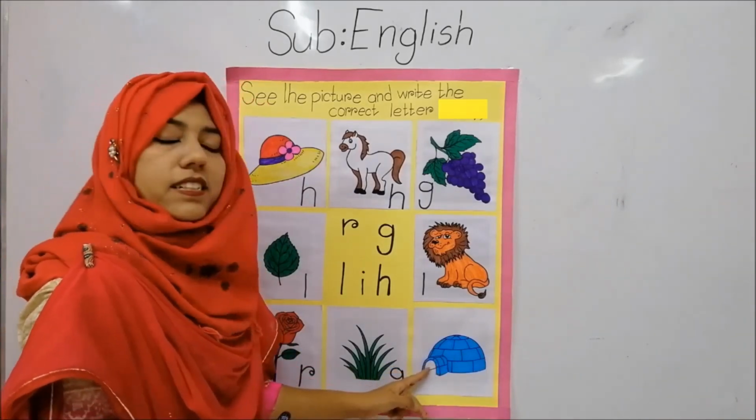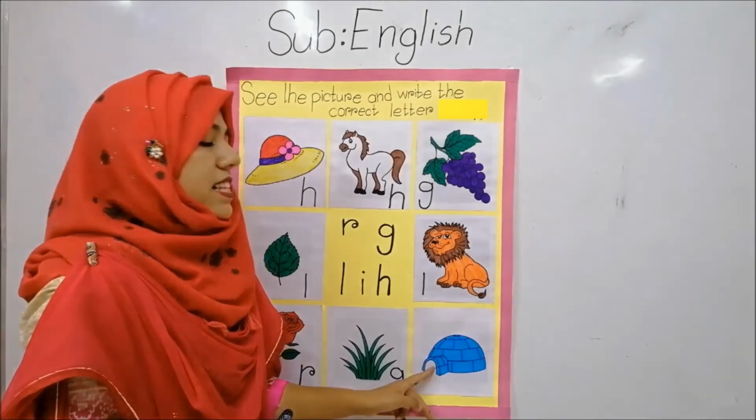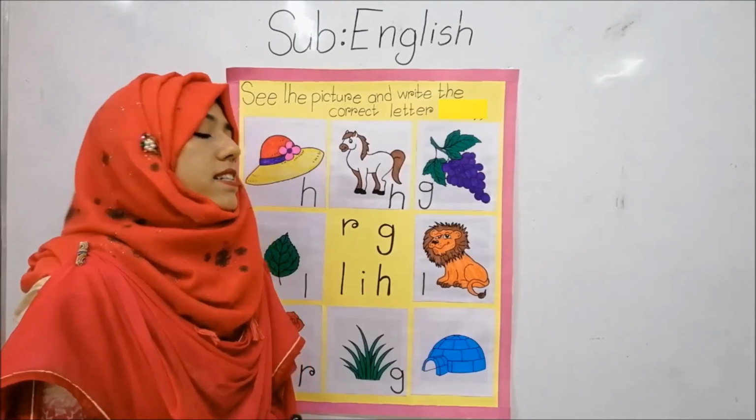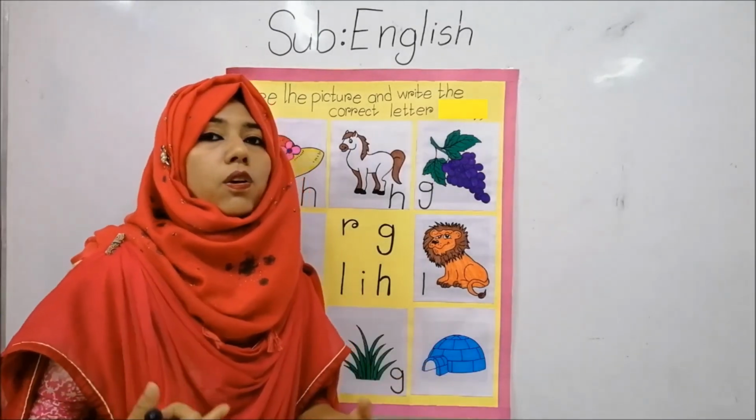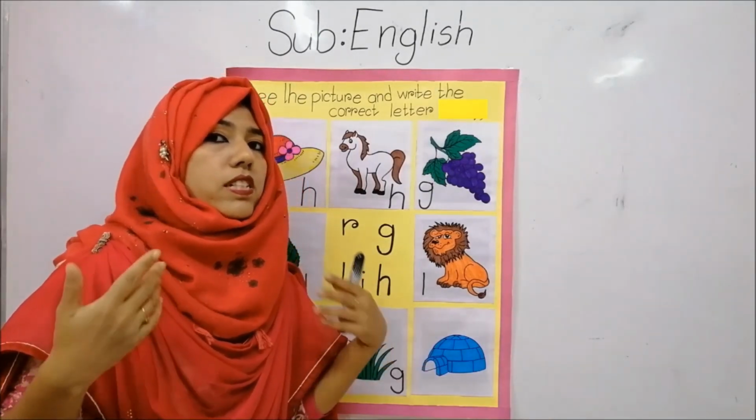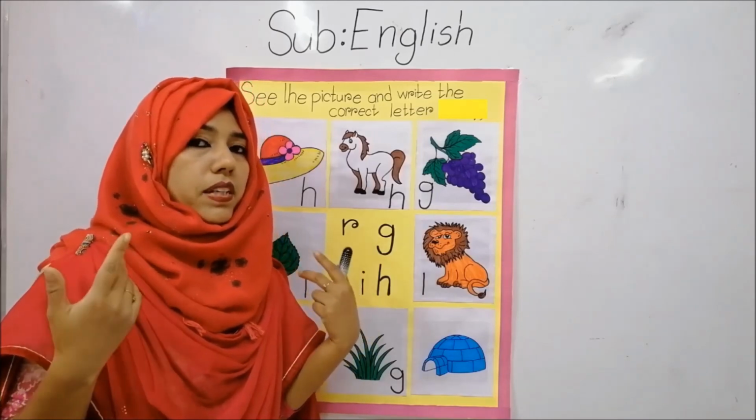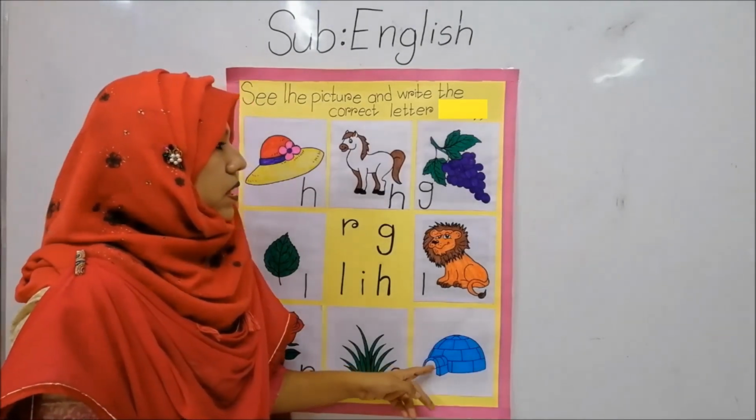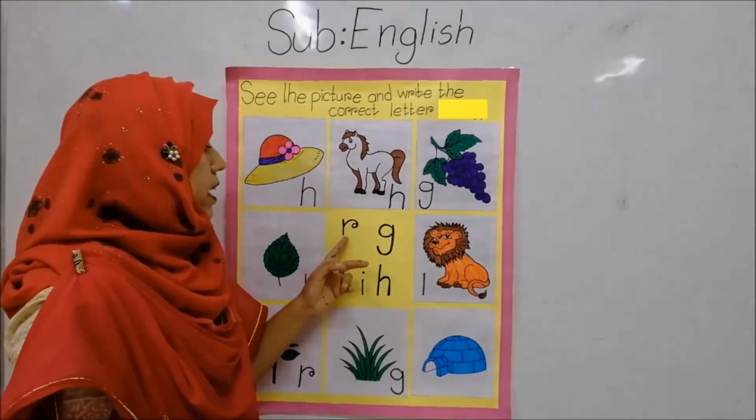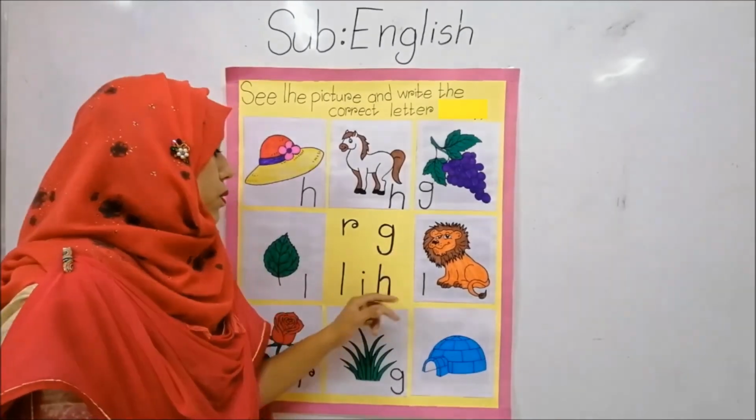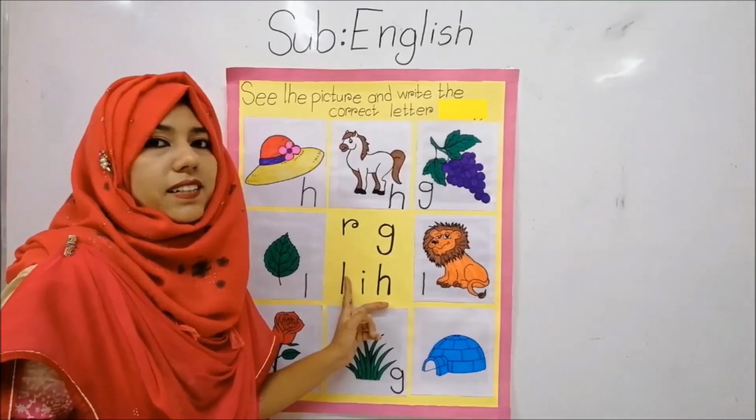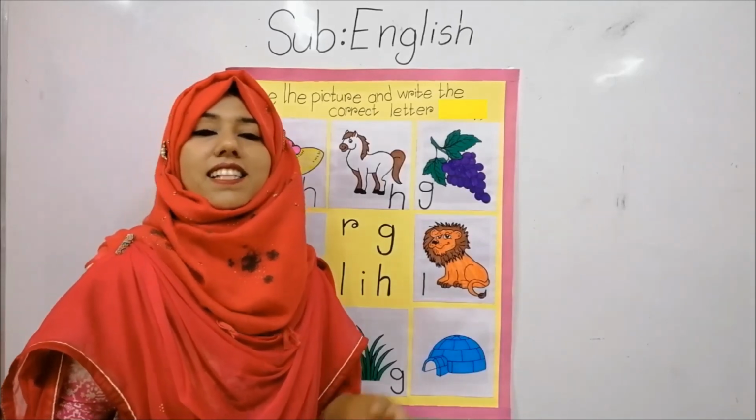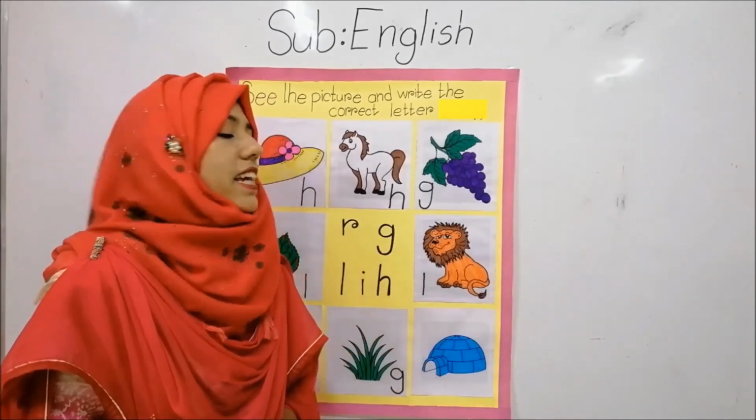What is it? This is an igloo house. It is made with ice. Okay, so igloo. Which sound is here at the beginning? Igloo. So which letter sound is E? G sound is E? No. L sound is E? No. I sound is E? Yes. I phonic sound is E.